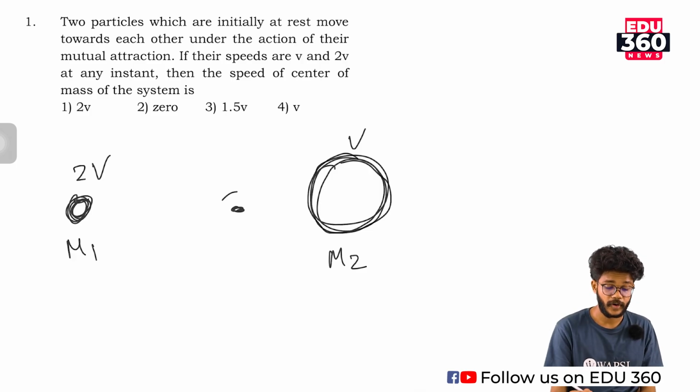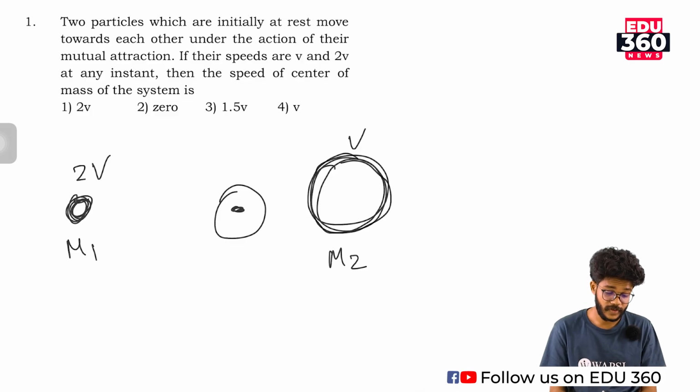That means this point will not change. Okay, so the velocity is 0.